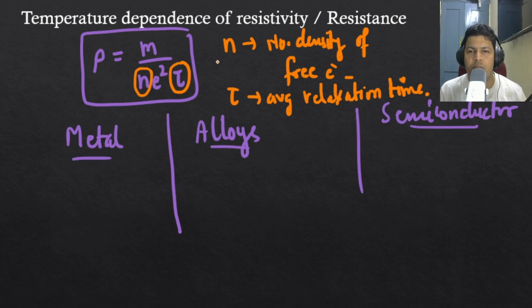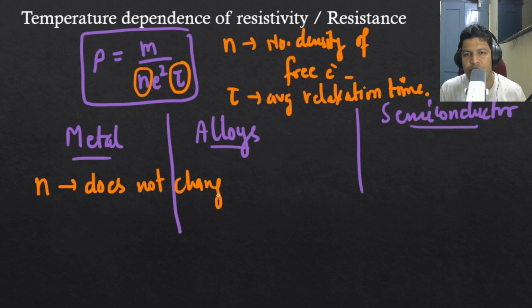So these two quantities may change with temperature, but the number density does not depend on temperature much, does not change with temperature.